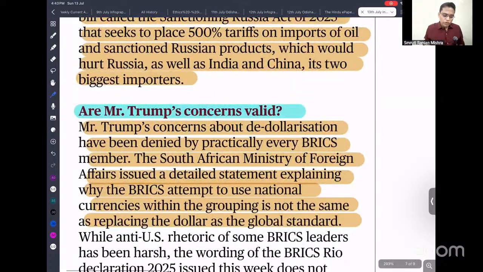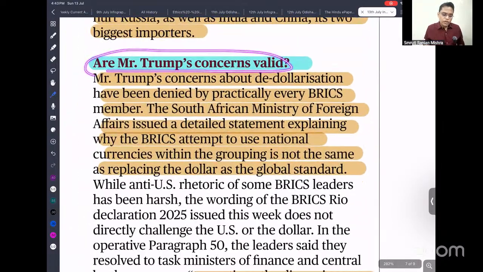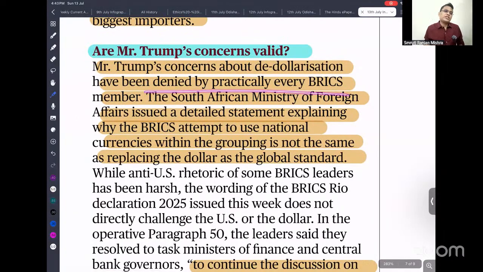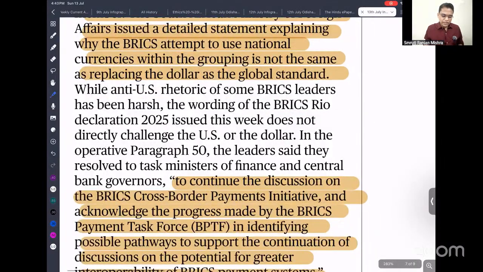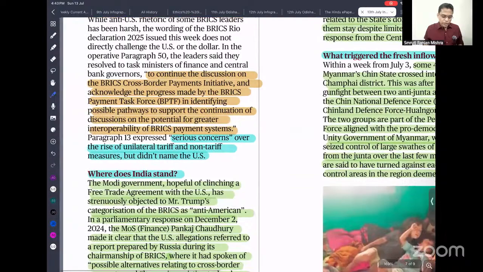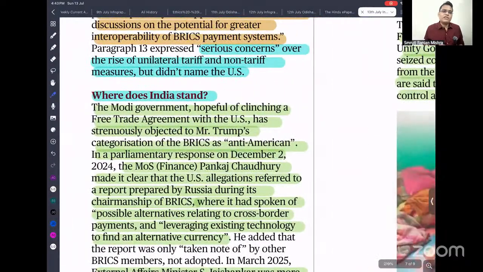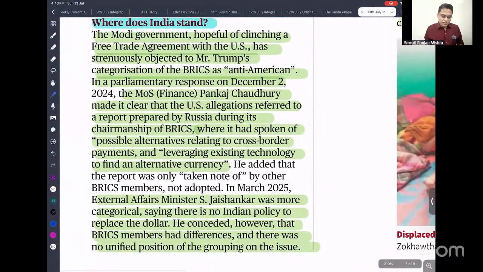So is Trump's concern valid? Donald Trump's concern is about de-dollarization. Even BRICS countries are not saying that they are in favor of challenging the hegemony of the dollar. The Indian Ministry of External Affairs clearly stated that we are not in any way against it. Jaishankar was more categorical, saying there is no Indian policy to replace the dollar. He concluded, however, that BRICS members had differences and there was no unified position of the group on this issue.